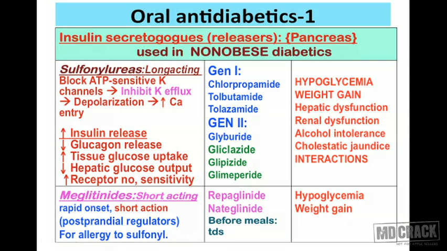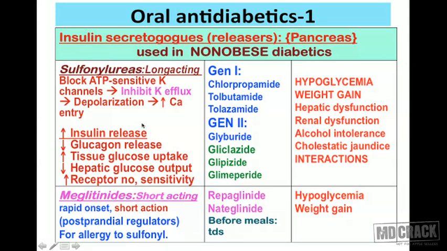It means you have to take the drug at the beginning of the meal, and it's going to take care of the rise of the blood sugar immediately after the meal. Meglitinides can also be used if the patient has got allergy to sulfonylureas. So these are the indications for Meglitinides.